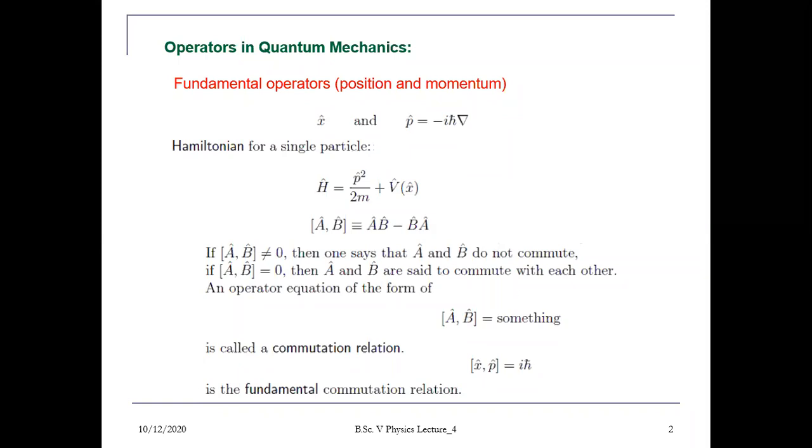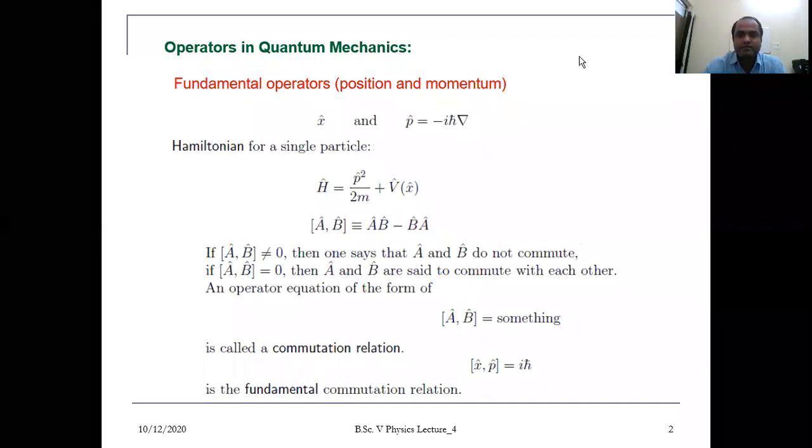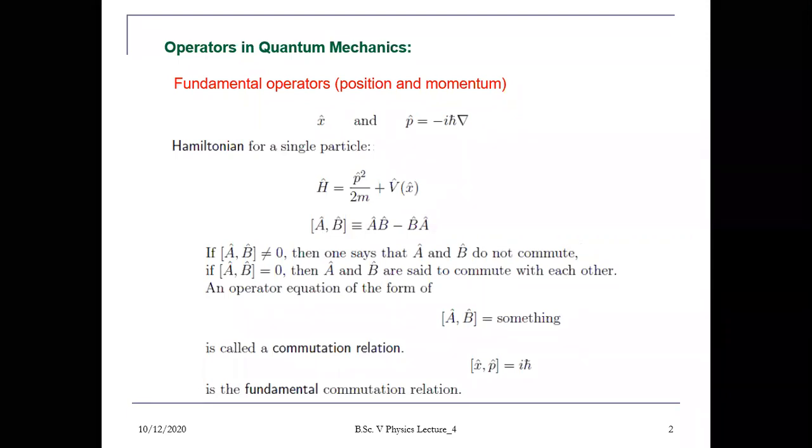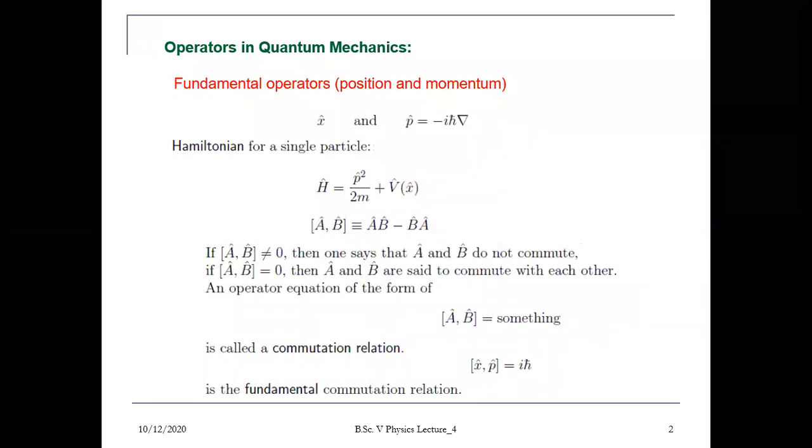So these operators can give some basic relations, whether they commute or they do not commute. We can easily see some commutation relations. In quantum mechanics, if suppose there are two operators, the commutation value of the operators A and B is written as the commutator of A and B equals AB minus BA. So this is just like the commutative law in algebra.